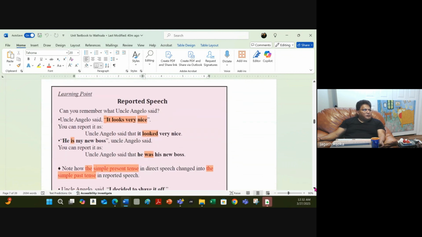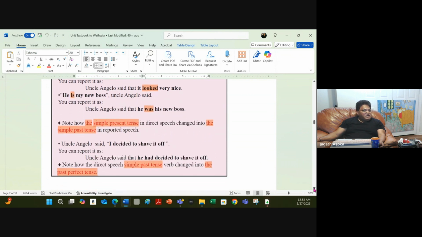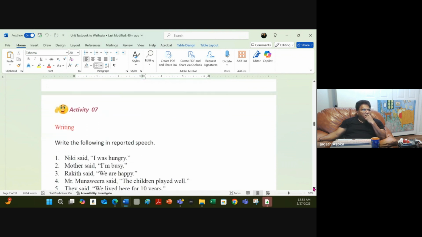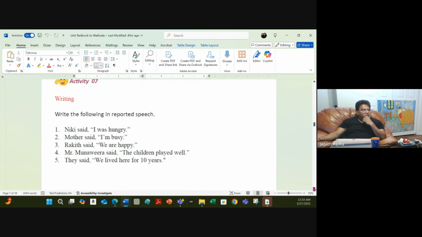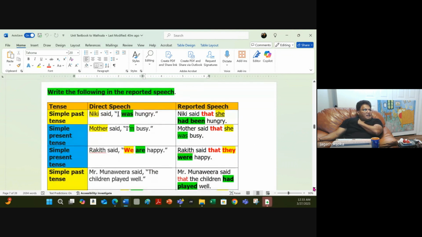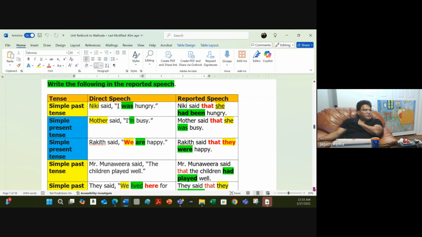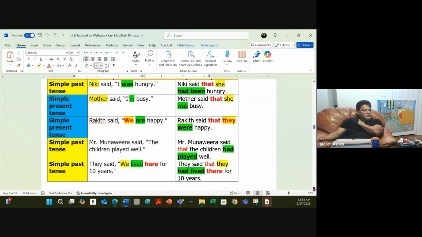Now, here is the reported speech and direct speech, right? So we did it only, the textbook talks about the simple present tense becoming simple past, they say, and then the simple past becoming the past perfect tense, right? Remember, but we went beyond this. This is the exercise your textbook gave, and we gave you the answers here. And so we did that, going from direct speech to reported speech. Go and watch the video again.